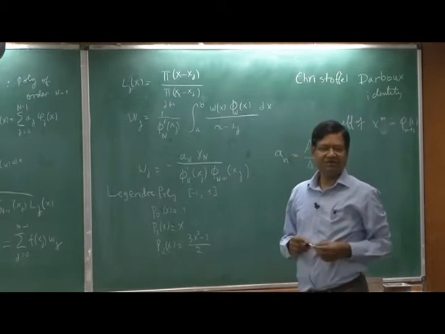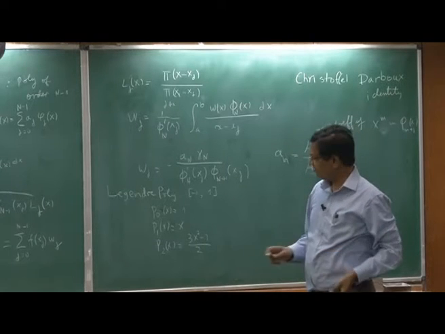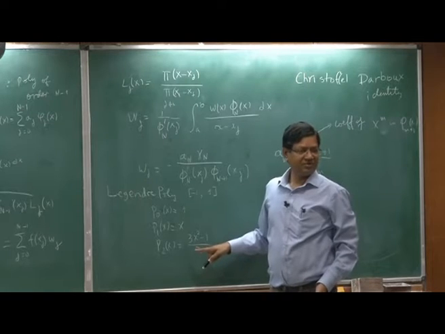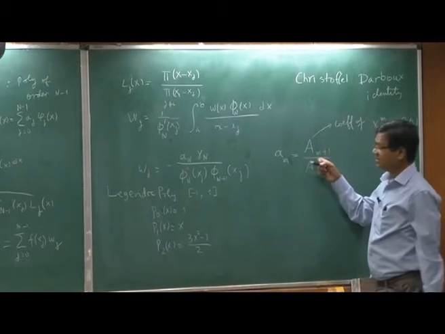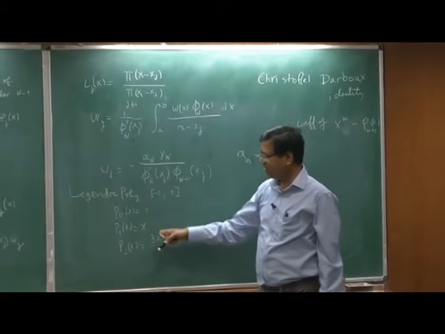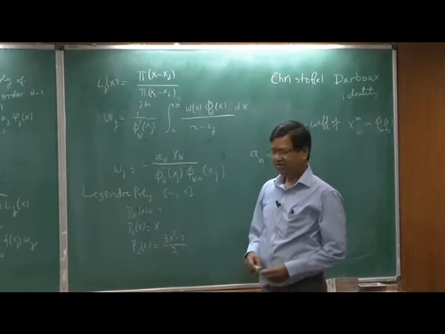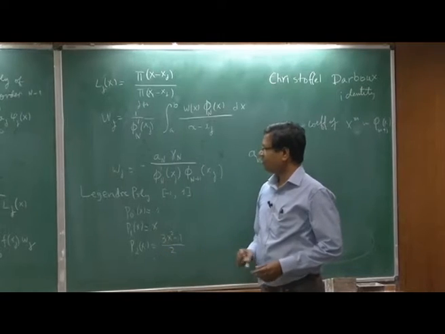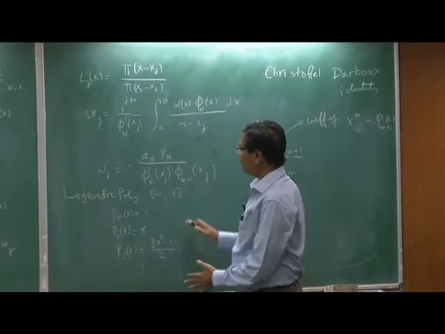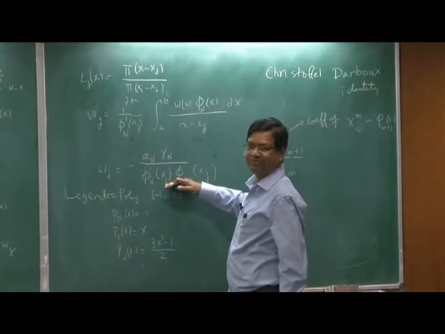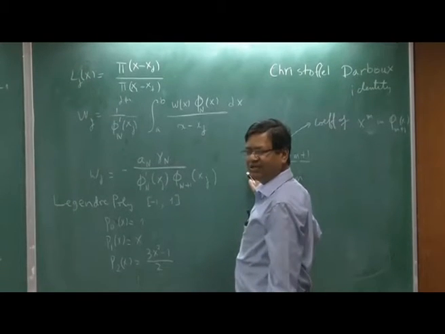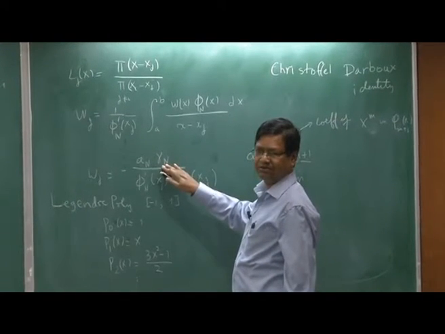P3 of x, P4 of x. Okay, and you see the factor is not 1. The first coefficient a_m is not 1 here. Here a_m is 1, but not here, and so on. So for the Legendre polynomial you can simplify this further, because now I should tell you what a_n is and what gamma_n is.